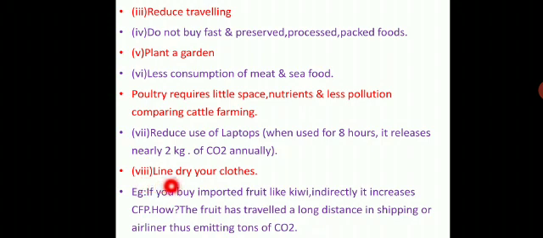For example, if you buy imported fruit like kiwi, indirectly it increases CFP. The CFP is nothing but chlorofluorocarbon. The fruit has traveled a long distance by shipping or airliner, thus emitting tons of carbon dioxide. The chlorofluorocarbon especially is able to emit carbon dioxide.